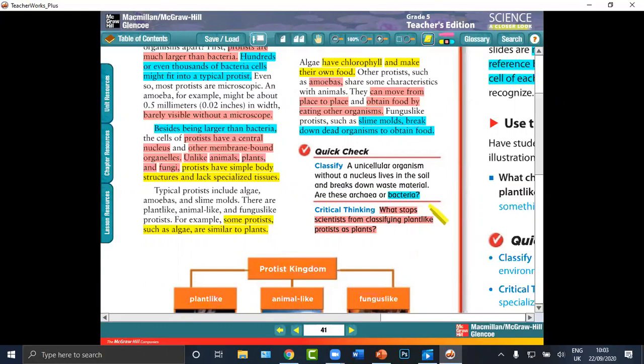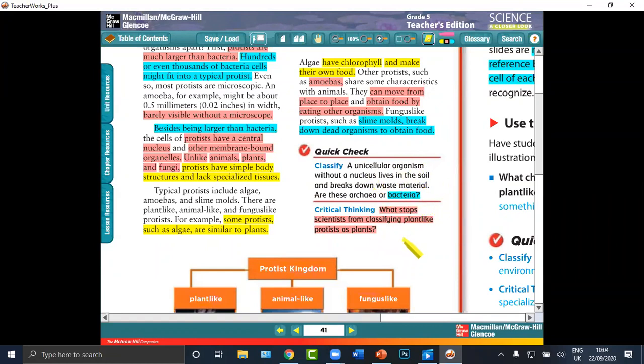It does not live in a harsh environment.